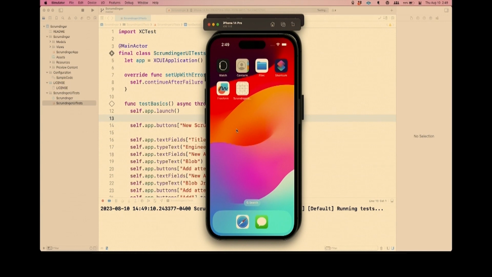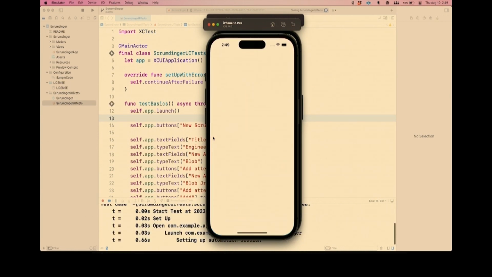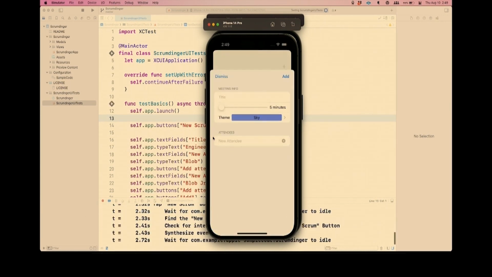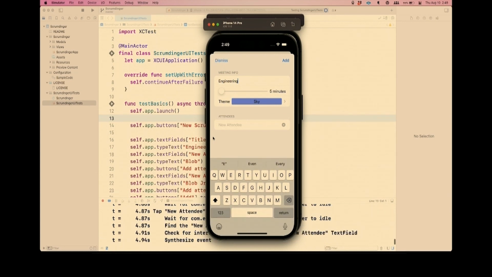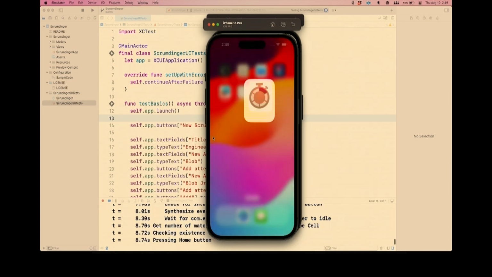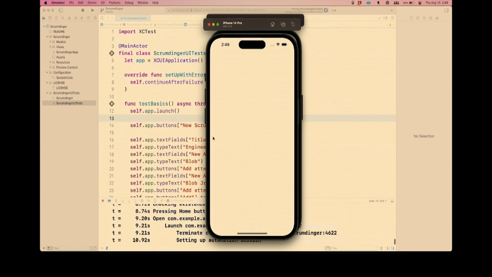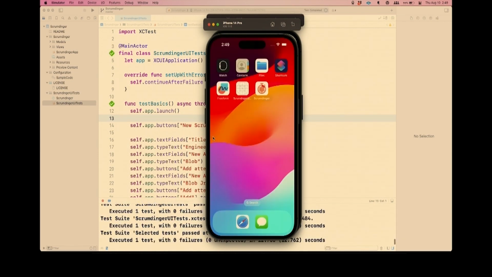All right, so what the test does is launches the app, it adds a scrum, it types in some stuff, adds some attendees, hits add, and then it exits and relaunches from scratch and then asserts that the meeting that was added from the previous time is still there. And that test passed just fine.